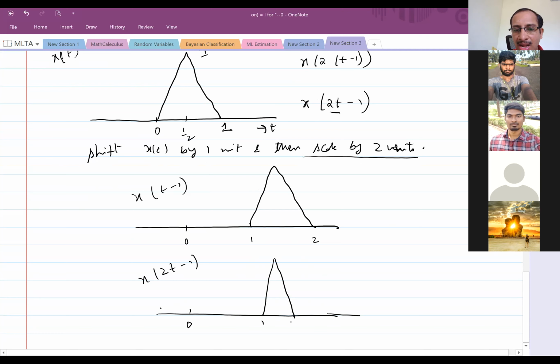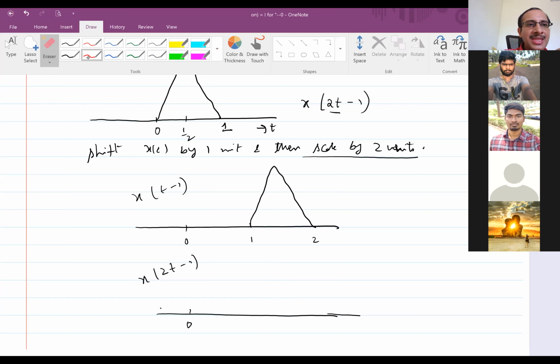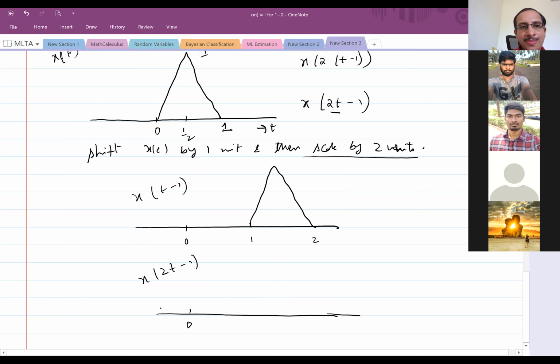So now if I scale, how does it look like? It will shrink, sir. It shrinks to what? Where should be the starting point and where should be the ending point here? 1 by 2 to 1. Yeah, 1 by 2 to 1.